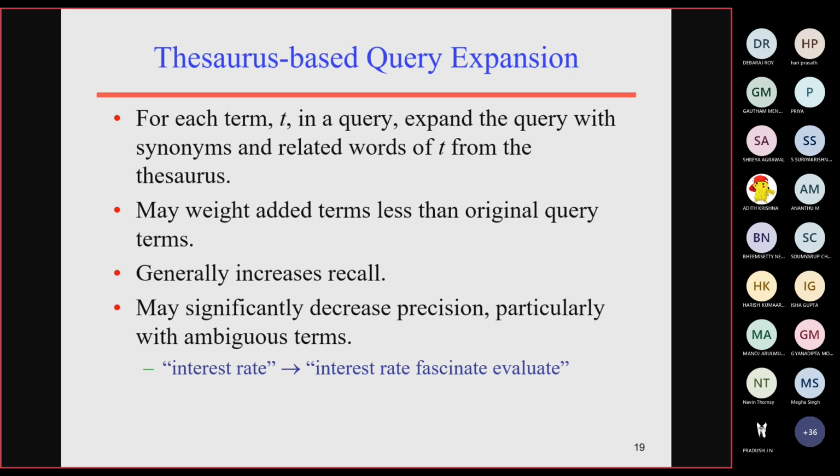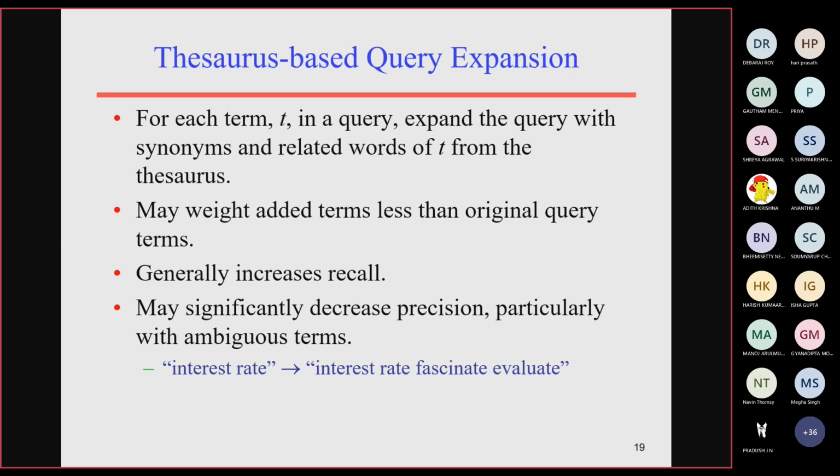Try to understand. Some terms you are going to search. Along with the search term, we add some more weighted terms which are most relevant, most related and highly correlated with the term. That is called thesaurus based query expansion.